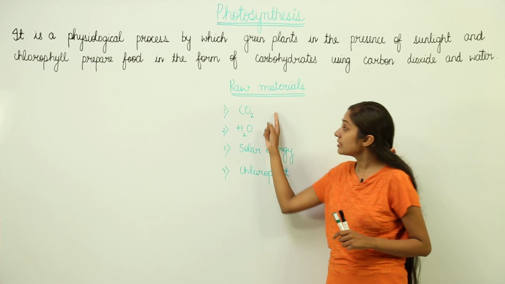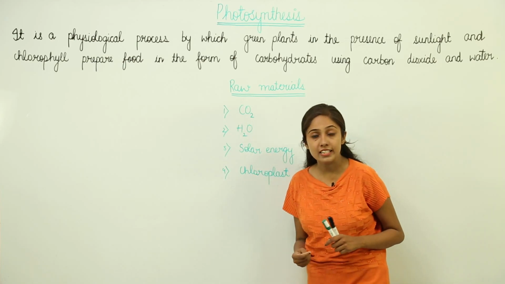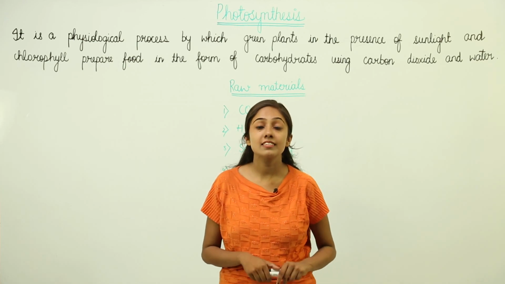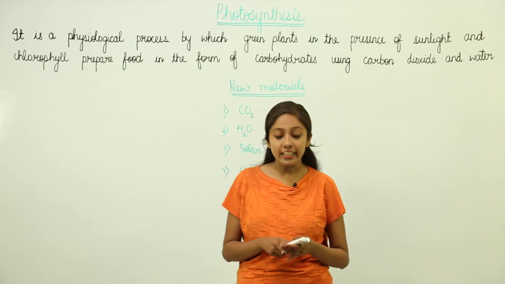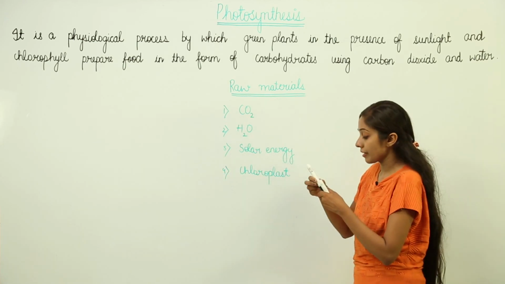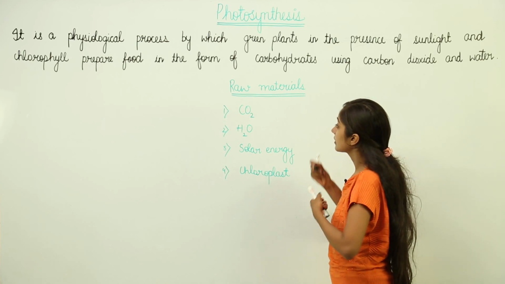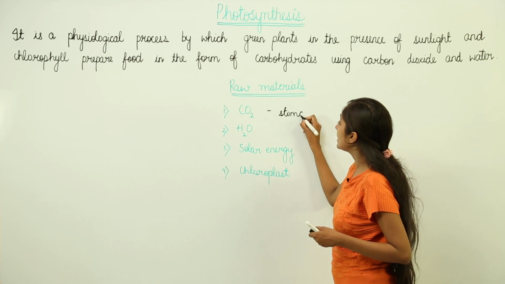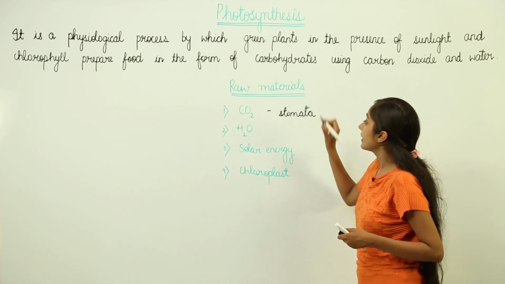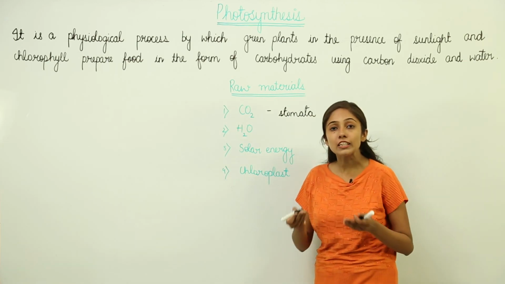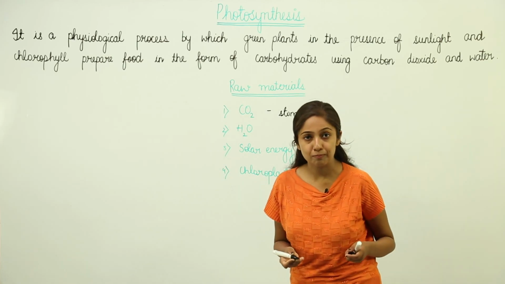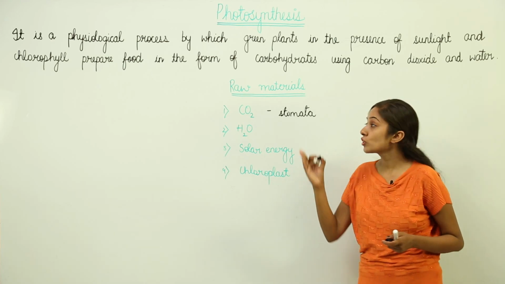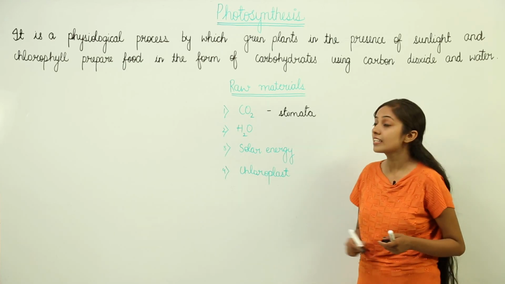Now, carbon dioxide is obtained from the atmosphere. From where does this carbon dioxide enter the plants? It enters from the stomata. These stomata are the pores that are located predominantly on the lower surface of the leaves. So, gas exchange takes place through these pores that we call stomata.